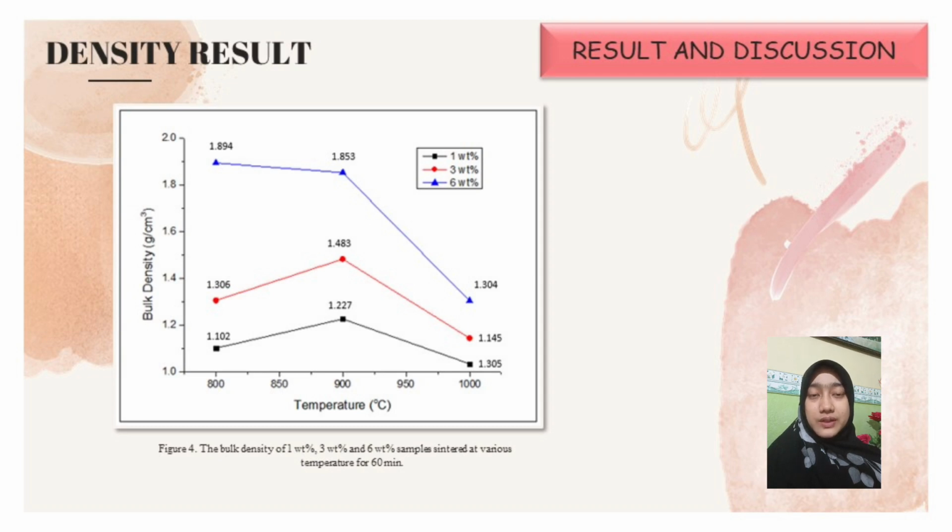The linear shrinkage decreased as the part density increased for the progress in sintering temperature between 800 and 900 Celsius, as shown in the next figure, but it differed at 1000 Celsius, where the linear shrinkage decreased as the part density increased. Most likely, the excess gases produced by the clamshell accelerated the internal pressure inside the sample, resulting in overload pressure. This phenomenon resulted in the rupture and release of the pore walls.